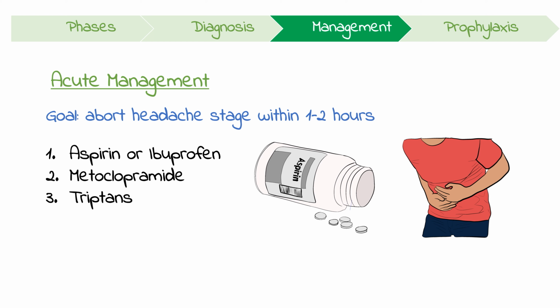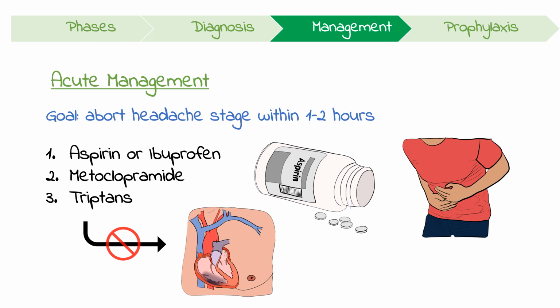Triptans arrest nerve signaling in the nociceptive pathways of the trigeminal-vascular system and are particularly effective abortive medications. As they cause vasoconstriction, they aren't really recommended in patients with cardiovascular disease. Eletriptan and rizatriptan have the highest pain-free rates at 2 hours, while naratriptan is associated with lower adverse side effects.